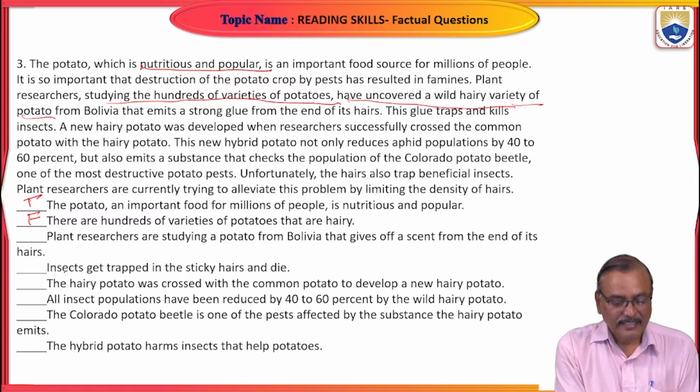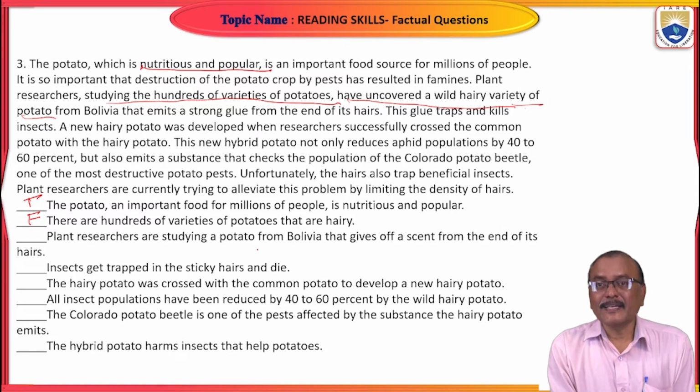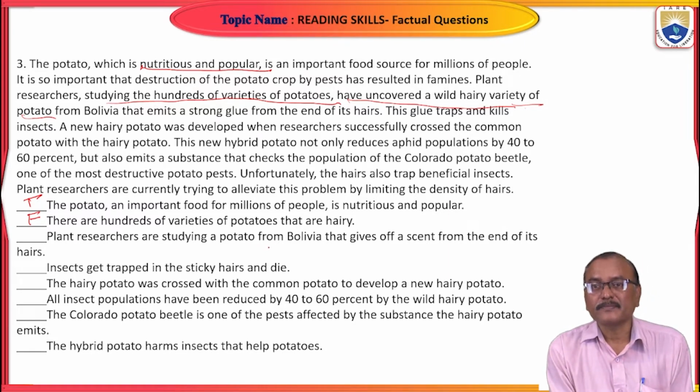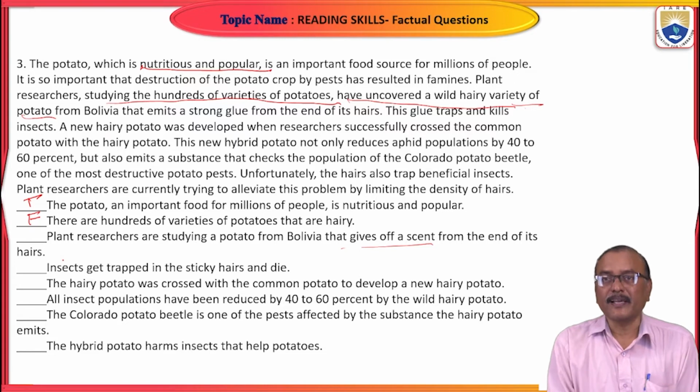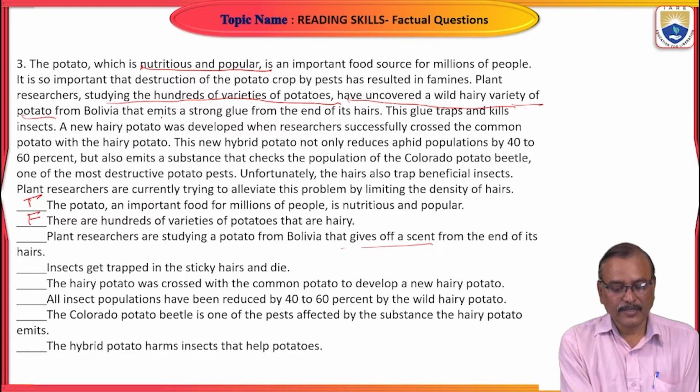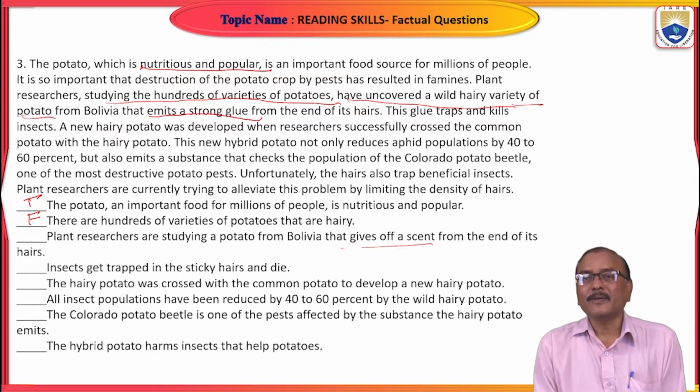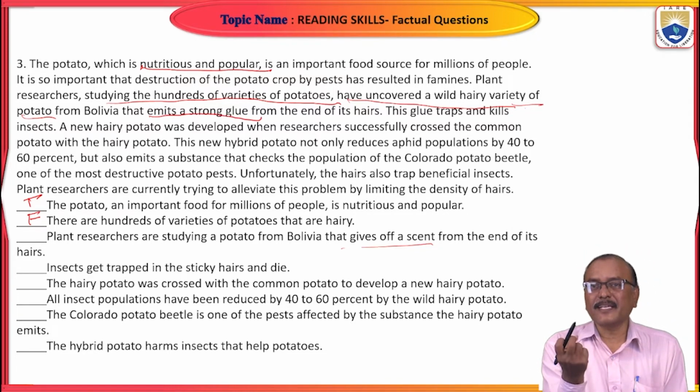Right? Plant researchers studying a potato from Bolivia that gives off scent from the end of its hairs. Here it gives off a scent. Okay, here this one from Bolivia that emits a strong glue. Glue is some sticky substance.